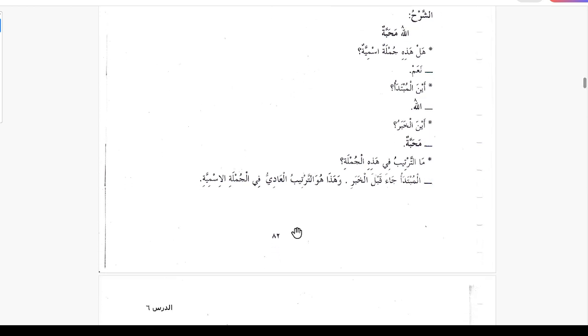So normally in a jumla ismiya, mubtada will come first and the khabar will come after, like in these two examples here. But this is just a normal routine, it is not a must, and we can see how it changes in some examples coming here. So this was the first case, number 1, where the mubtada has come before the khabar, which is the normal arrangement or normal order. Number 2,